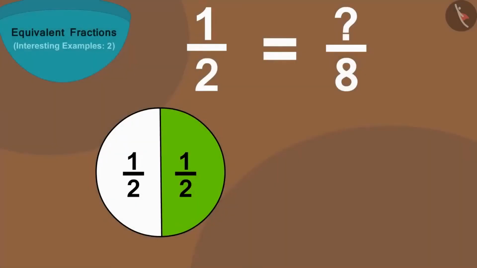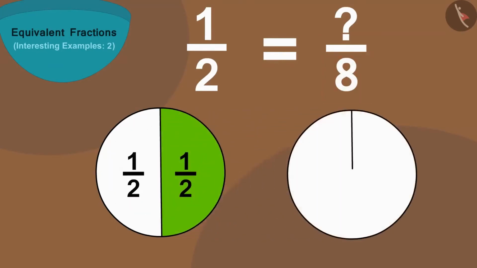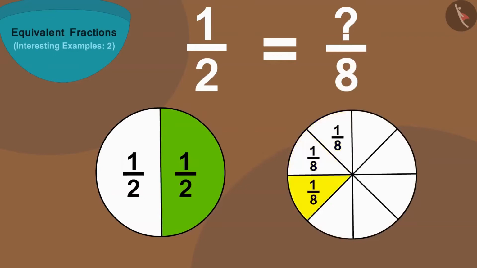Now, in this fraction, the number 8 shows how many parts of something are made. In this way, we can make a similar circle and divide it into 8 equal parts.